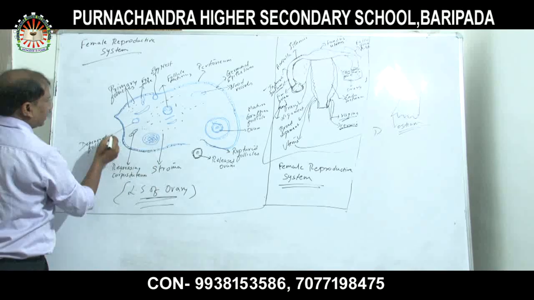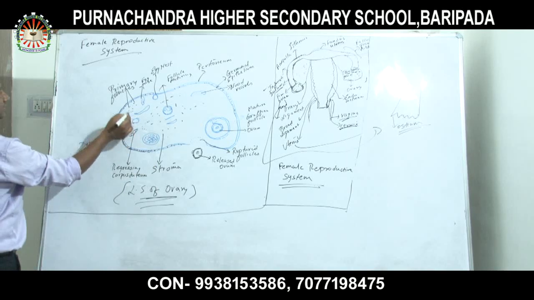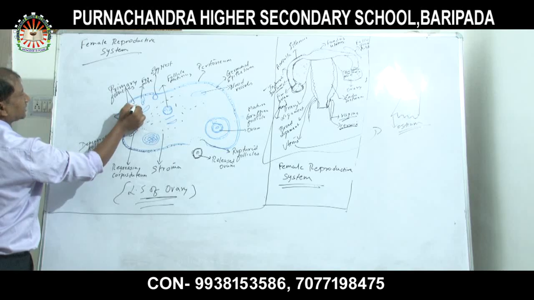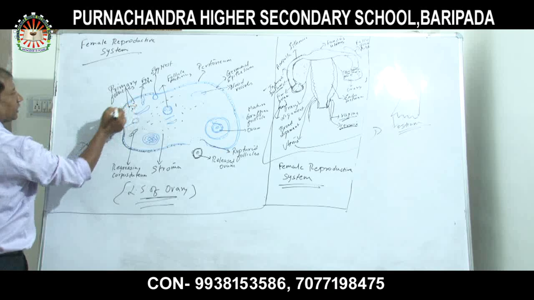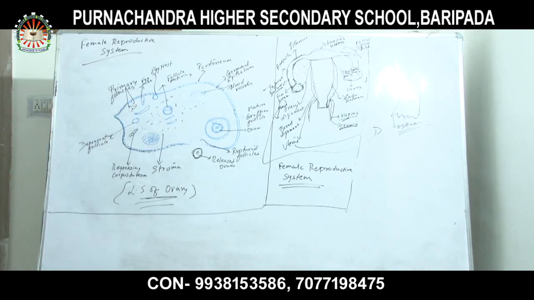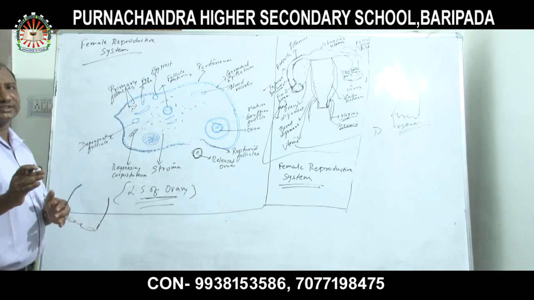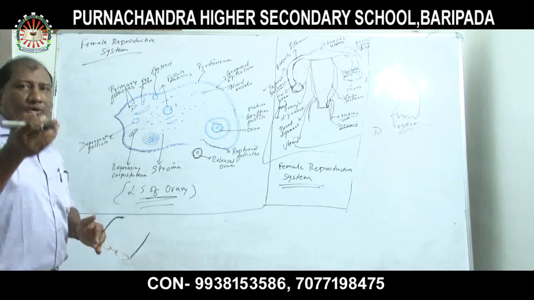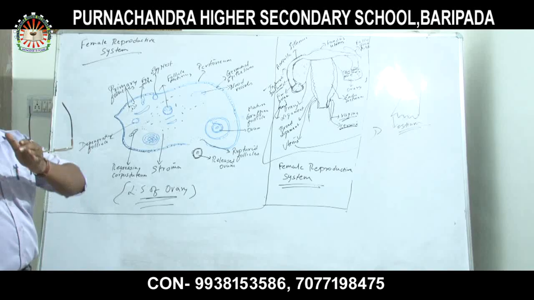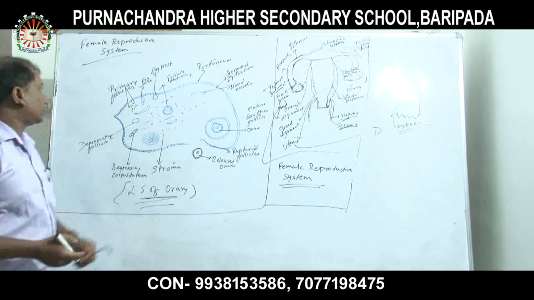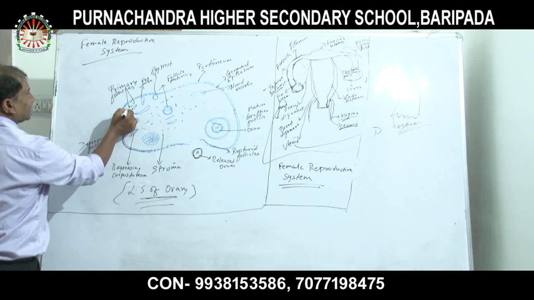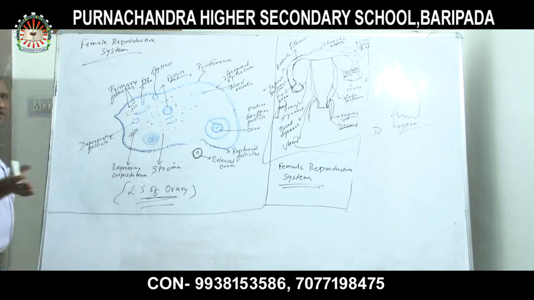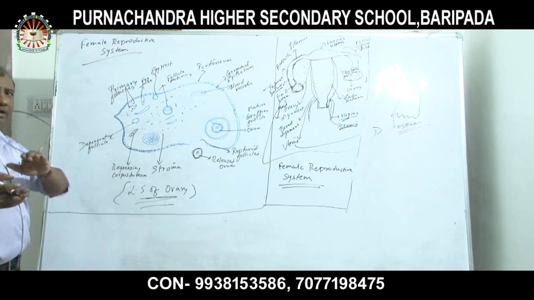Then after that, the degenerative follicles. Now these are the primary follicles, which are formed from the egg tube and egg nest. These primary follicles get matured during ovulation, when a girl attains the age of puberty. During the age of puberty, the primary follicles get matured. In a female child, the primary follicles are present almost from birth.